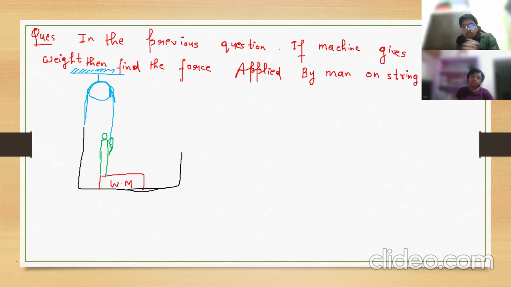Force applied directly on the string. Force applied by the man on a string is equal to tension, right? Yes, sir. Because he is applying direct force on one end of the string. I explained this concept just now. If force is applied directly on the string and along the string, then it is equal to tension. So actually they are asking tension only. They are asking tension force.